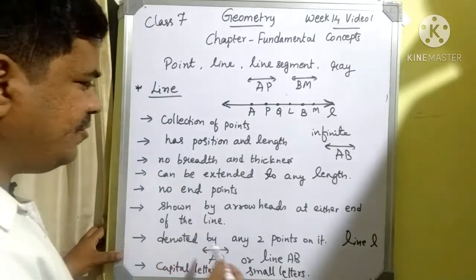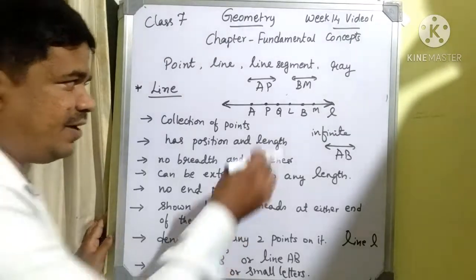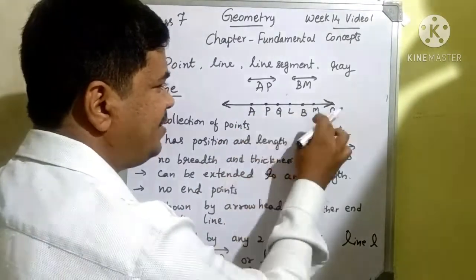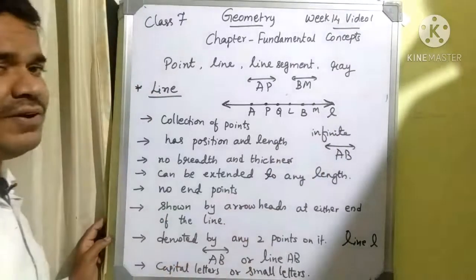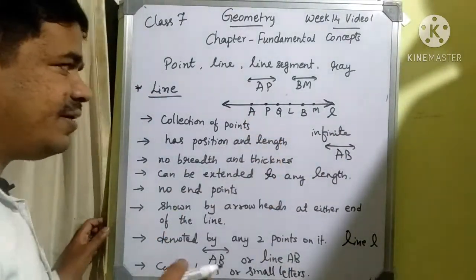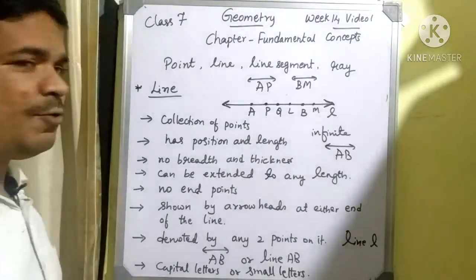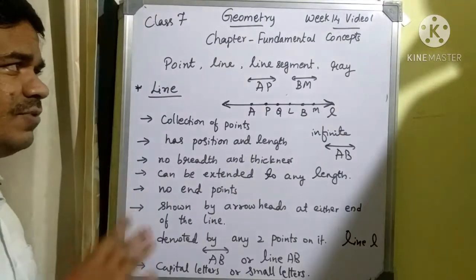Next, it is denoted by any 2 points on it. That means I can consider any 2 points present in the line, and then I can represent that line, using capital letters. Even I can use small letters also. These are the important points related to the concept of line.